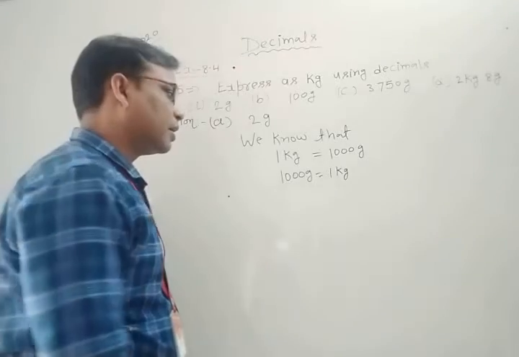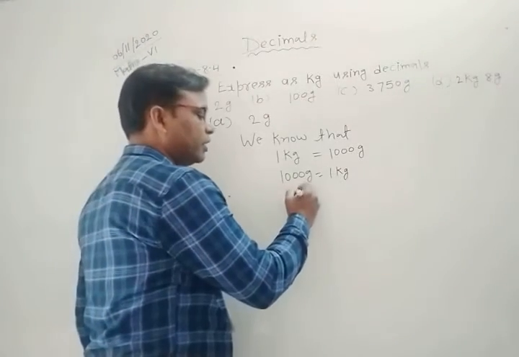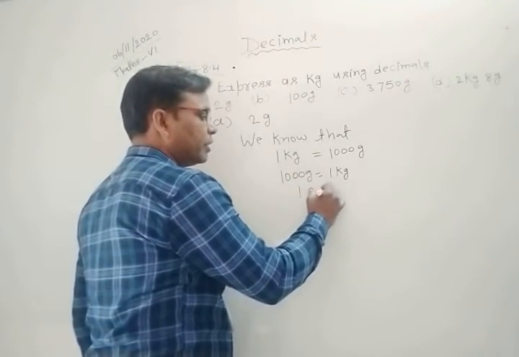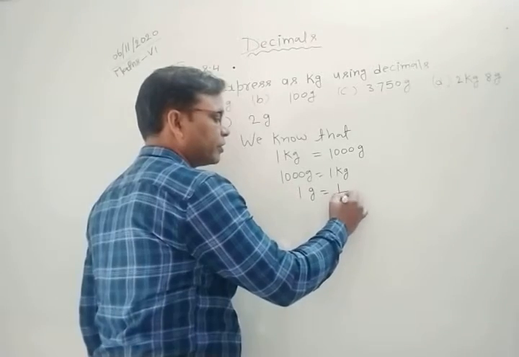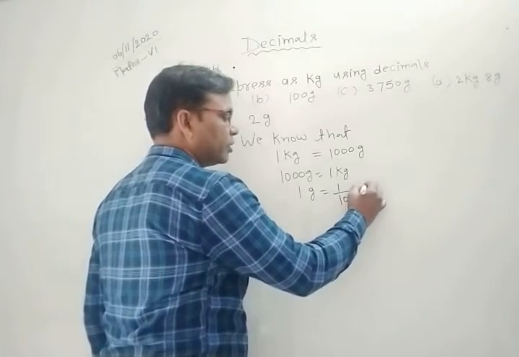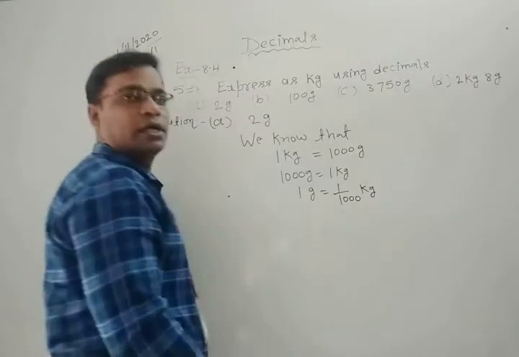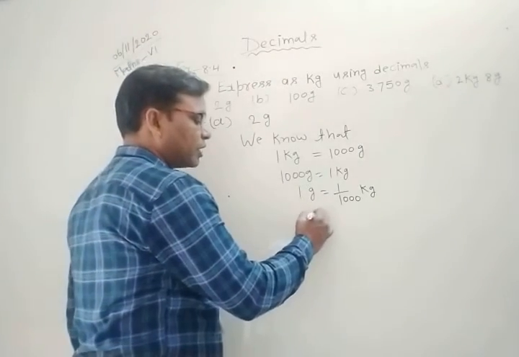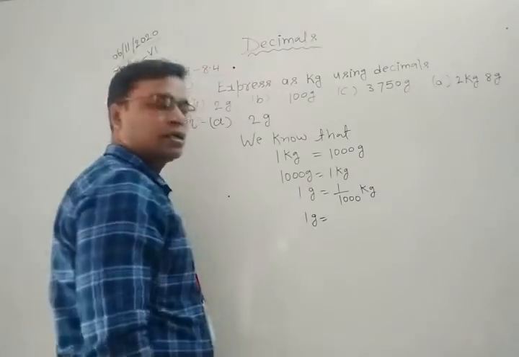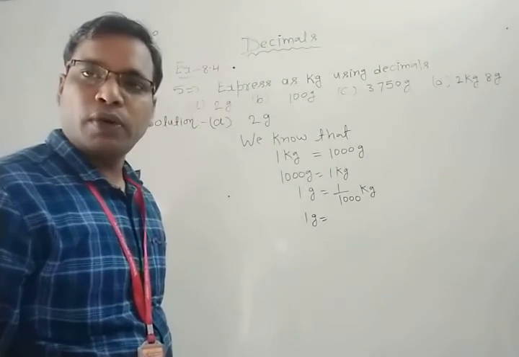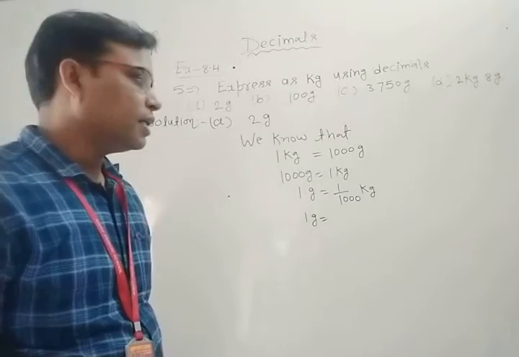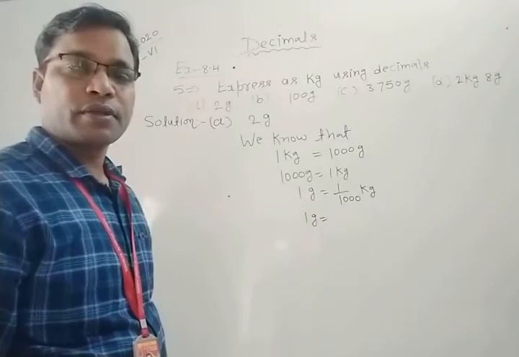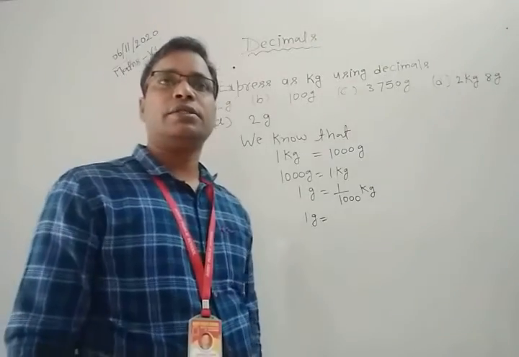Or you can write 1 gram is equal to 1 by 1000 kilograms. When you divide 1 by 1000, you obtain 0.001.